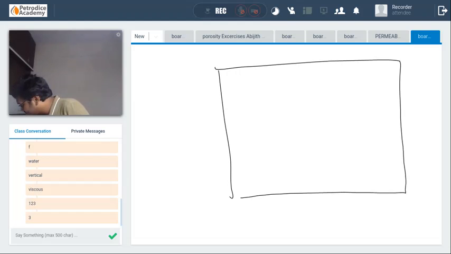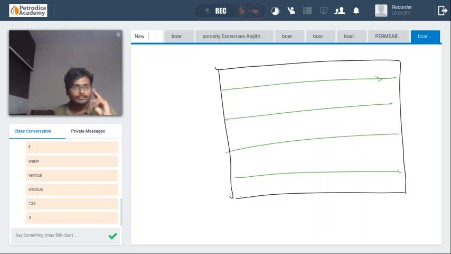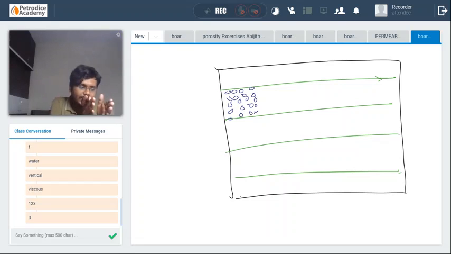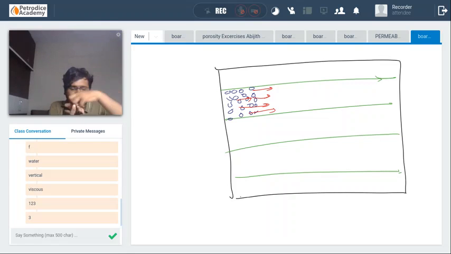So first, let us try to understand what is happening in the pore spaces. See guys, consider this is a rock system. This is a single pore. Two pores are present in the rock system. Whenever we are sending water or oil into the system, all the oil or water molecules are tightly packed, so all the particles will move synchronously from left to right, because they are side by side with each other.